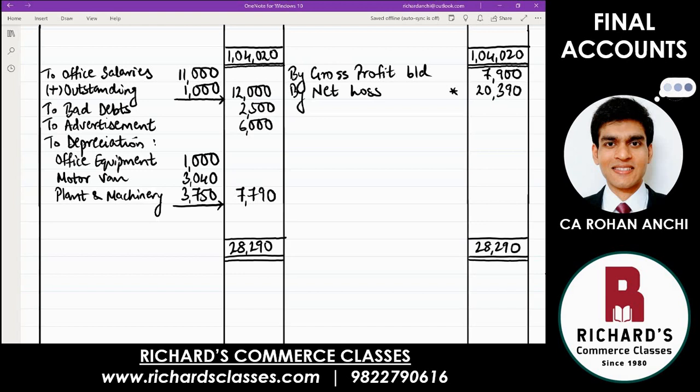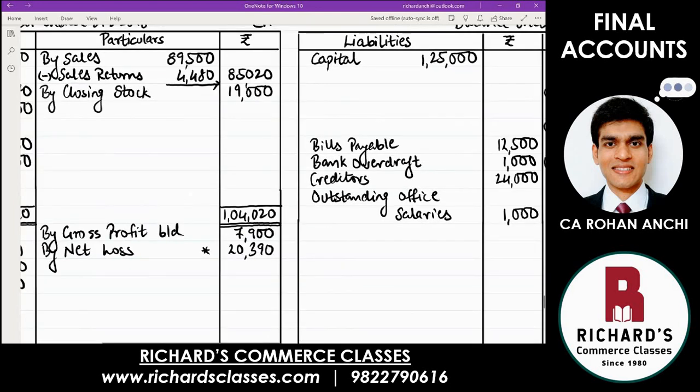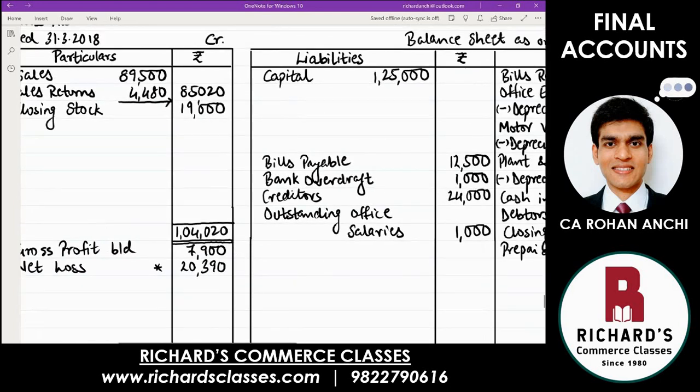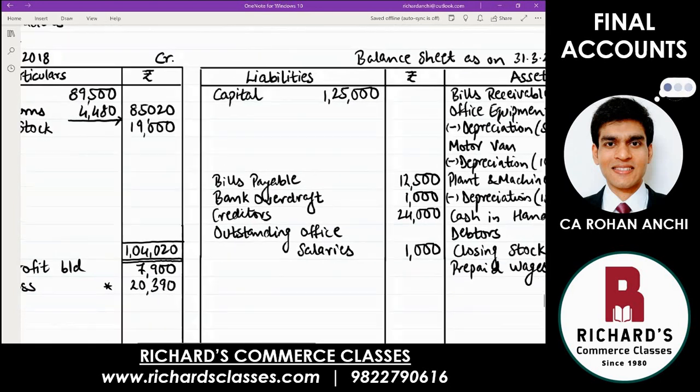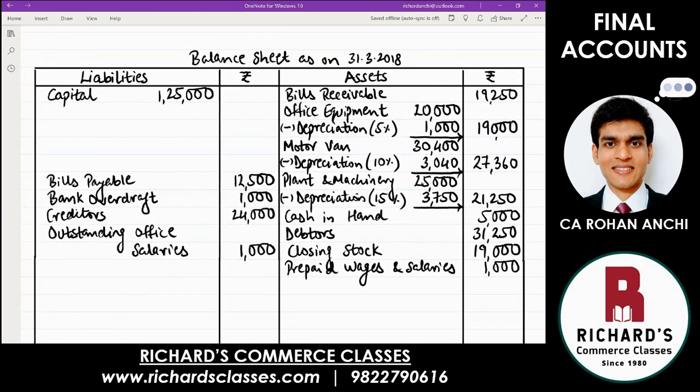And this balance also will continue. From here now, net loss should be taken to the balance sheet. And whether it is net profit or net loss, it belongs to the owner. And the owner's money in the business is called capital. So you are going to adjust it under capital. Net profit increases the wealth. Net loss will decrease the wealth. So below capital, write less: net loss.